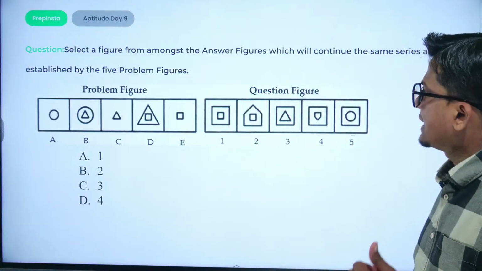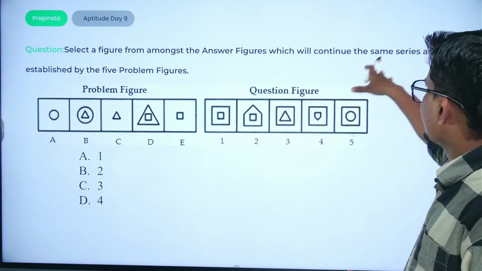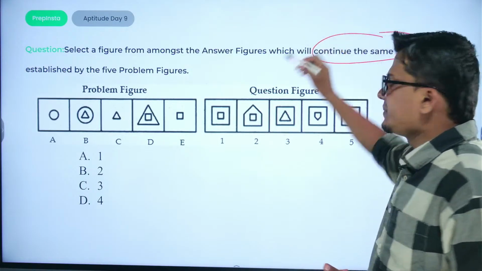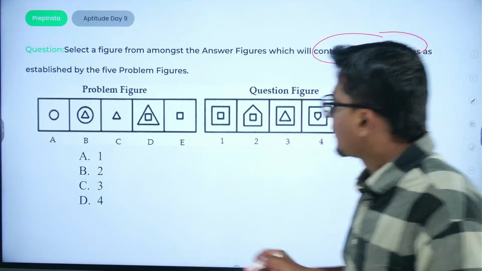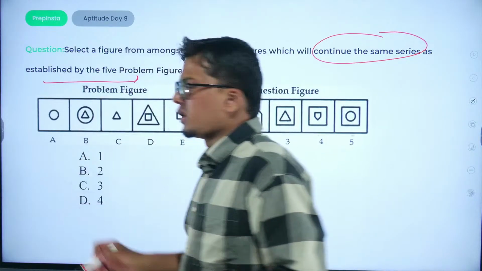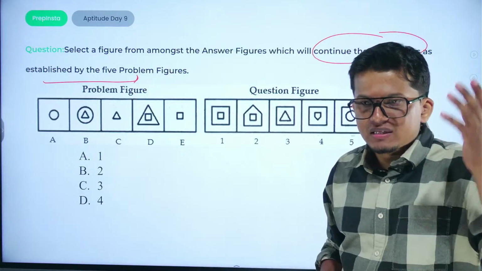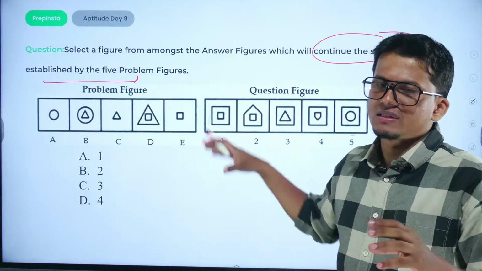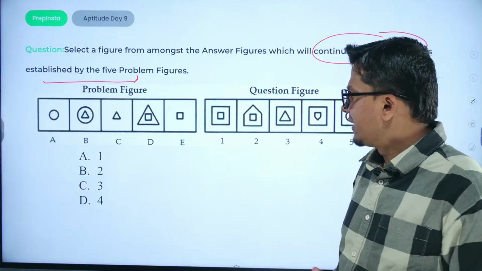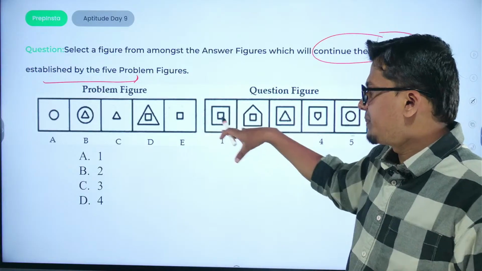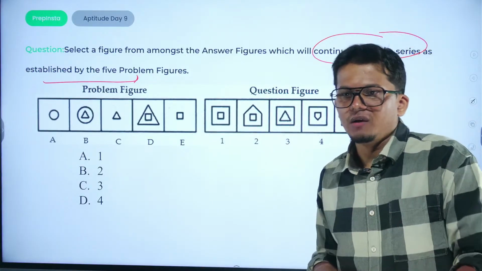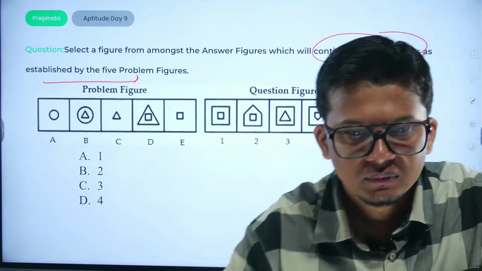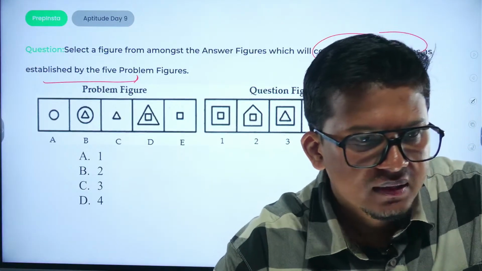Now select a figure from amongst the answer figures which will continue the same series. Same series based questions, you have to go from left to right. Whatever the patterns are being given, you just have to use the logic, you have to find the clues in which this particular series is being made, right? Also whatever the pattern would be there, it would always be repeated. What would be the answer?